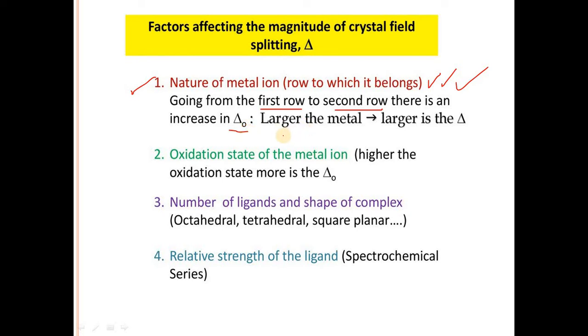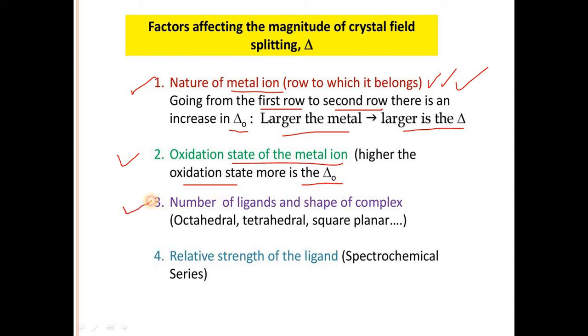So the larger the metal, the larger is the crystal field splitting parameter. Then the second factor, most important, is the oxidation state of the metal ion: the higher the oxidation state of the metal, the more is the crystal field splitting parameter.